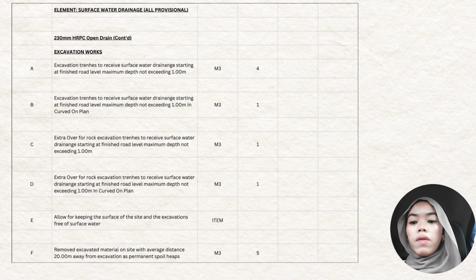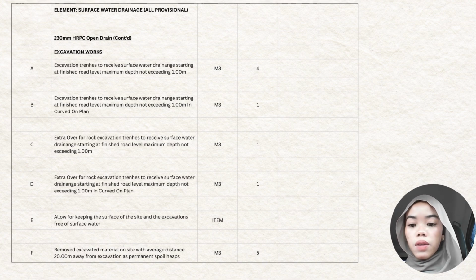Excavation trenches to receive surface water drainage starting at finished road level, maximum depth not exceeding 1 meter in curved, is 1 meter cube. Extra over for rock excavation trenches to receive surface water drainage starting at finished road level, maximum depth not exceeding 1 meter, is 1 meter cube. Extra over for rock excavation trenches, maximum depth not exceeding 1 meter in curved, the quantity is 1 meter cube.